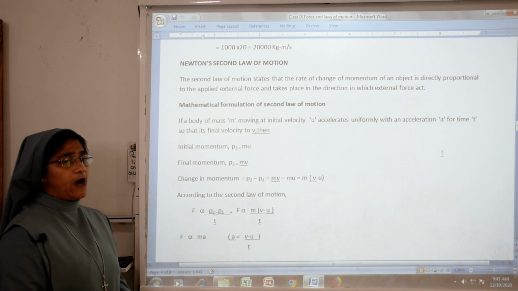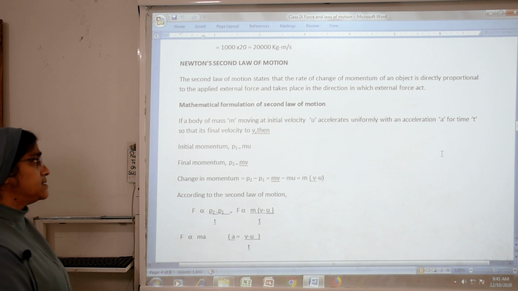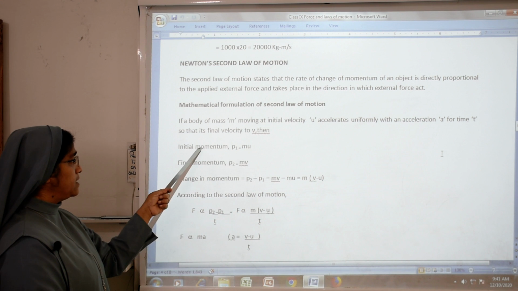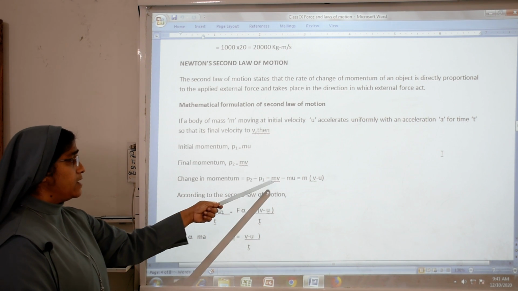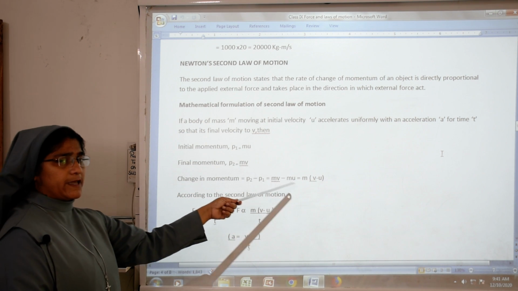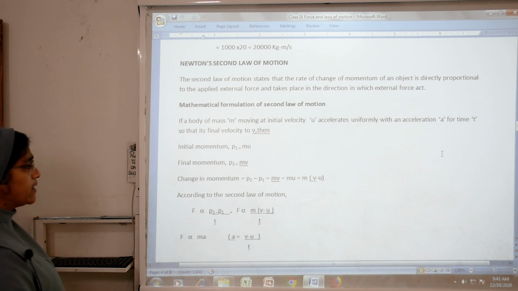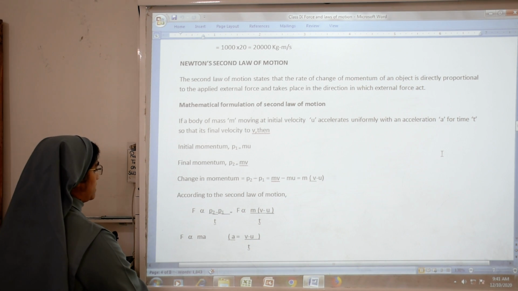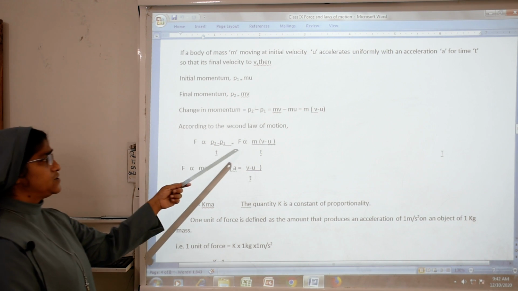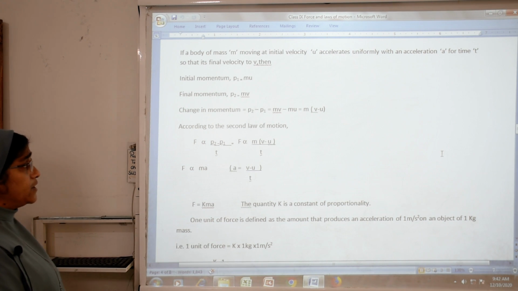How do we find the change in momentum? Change in momentum is the final momentum minus the initial momentum. The final momentum is mv, minus the initial momentum mu. So we can write it as m into (v minus u). Then according to the second law of motion, force is directly proportional to (P2 minus P1) by t, so F is proportional to m into (v minus u) by t.